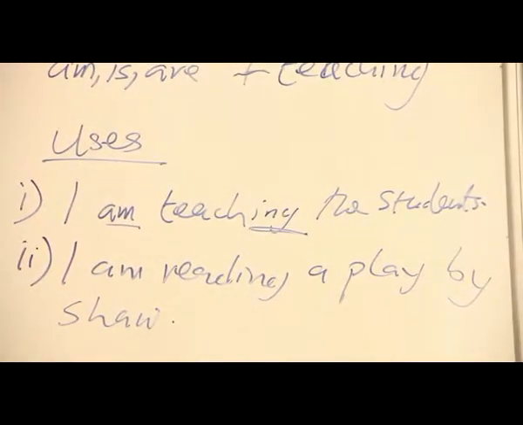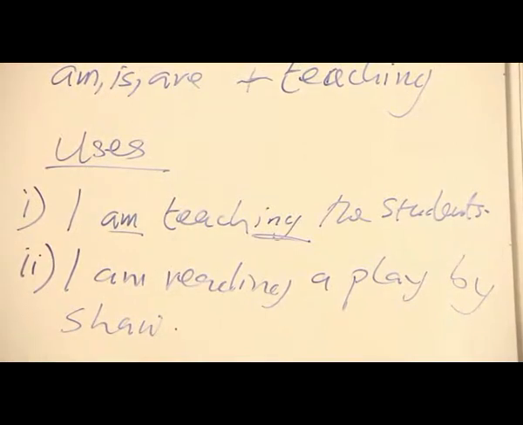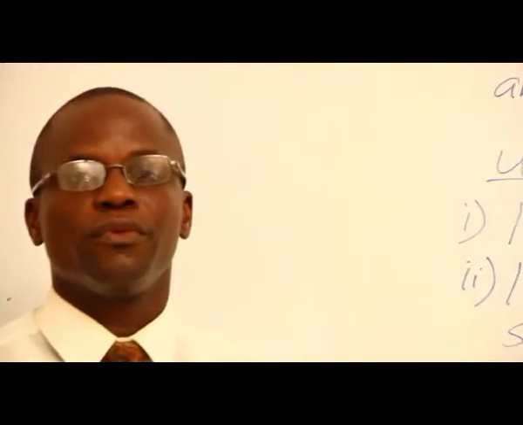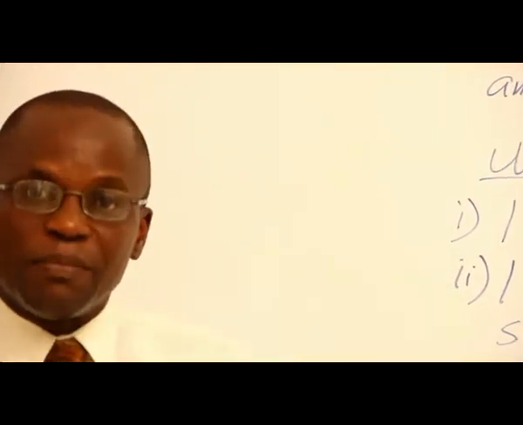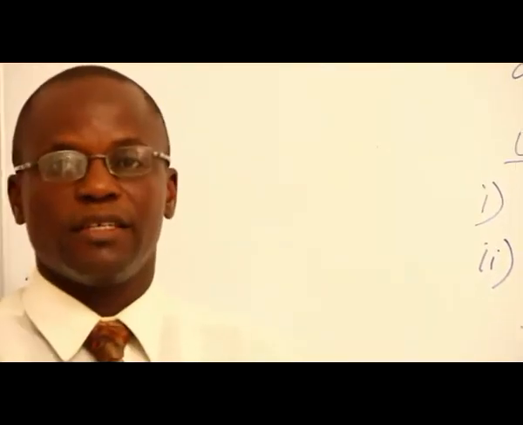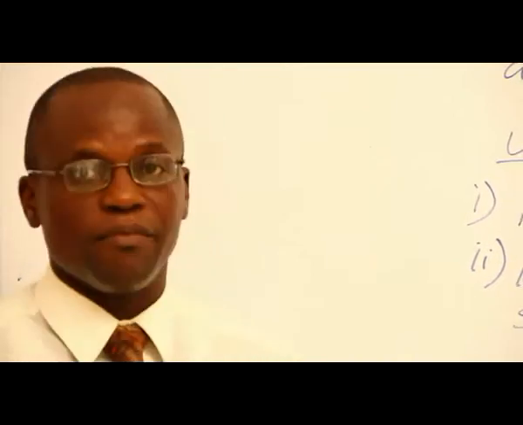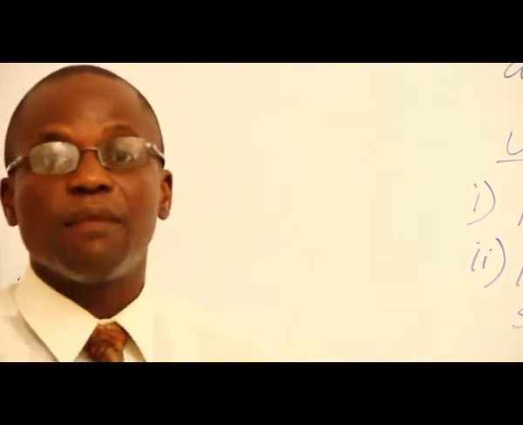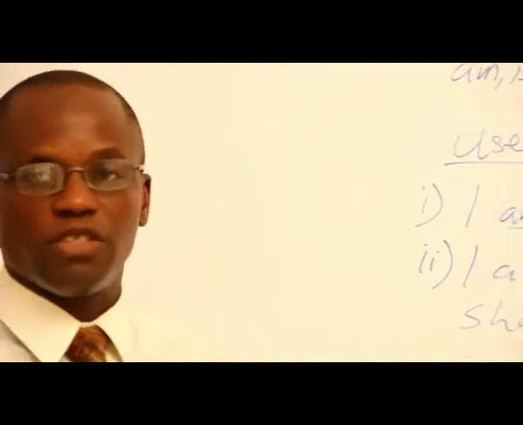Now, if you look at this sentence, I am reading a play by Shaw, it can convey two things. One, as I'm talking, I'm actually reading the play. Two, I'm reading the play for the moment, but I'm not reading it at this time. It's a play I need to finish. So until I finish it, I can say I'm reading a play by Shaw.